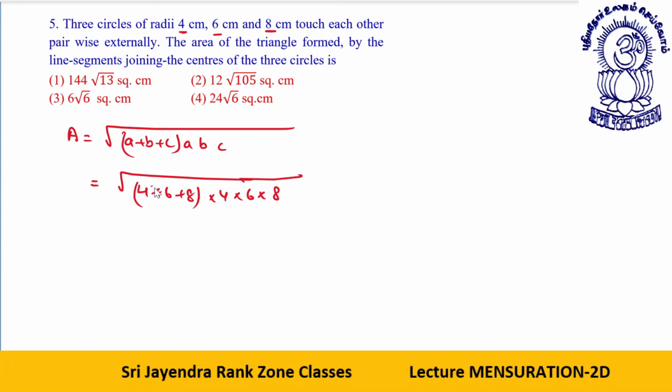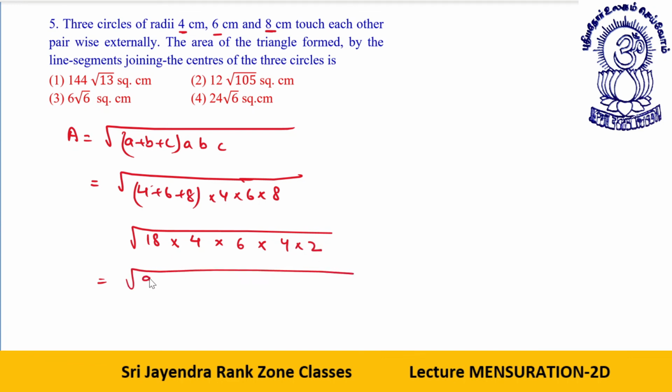Okay. What is 4 plus 6 plus 8? That is 18 into 4 into 6 into 8. Okay. Let me write this 8 as 4 into 2. I further write this 18 as 6 into 3. Okay. Into 4 into 6 into 4 into 2. I have this 4 common. I have this 6 common. Getting it, dear students?